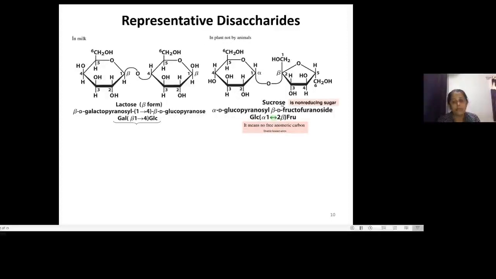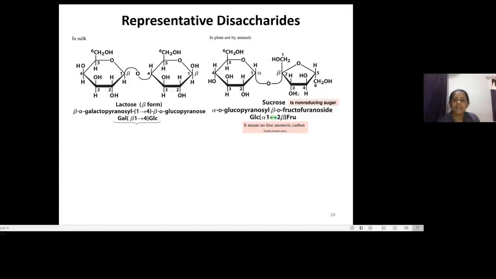Sucrose is a very important disaccharide, the most abundant disaccharide, and it has a non-reducing nature. Now what do we mean by non-reducing nature? Here a free anomeric carbon is not present. This is a complex formation with alpha 1 and beta 2 type of linkages between the glucose and fructose.